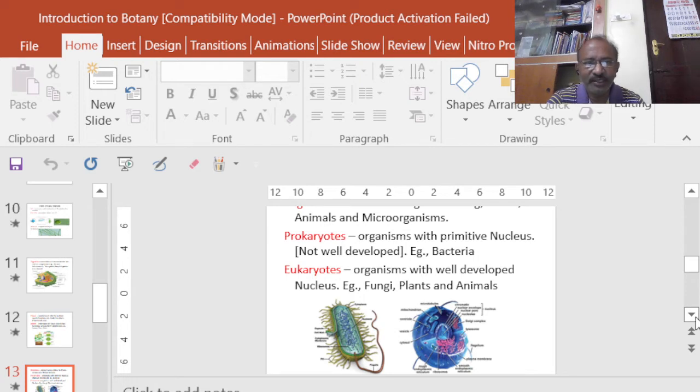So when we see a structure like this, that is a nucleolus, nucleoplasm, nuclear membrane, inside that the chromosomes and the DNA like that, that is known as a well-developed nucleus. So the organisms which have this type of nucleus are known as eukaryotes. Say, for example, fungi, plants, and animals are some of the examples for the eukaryotes.